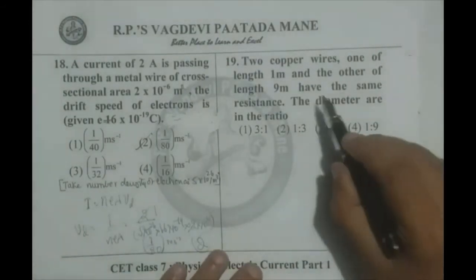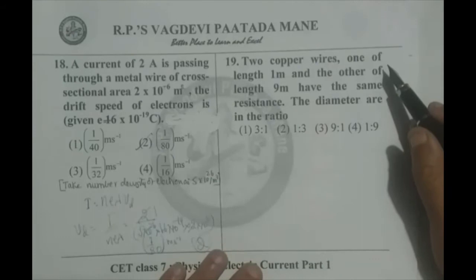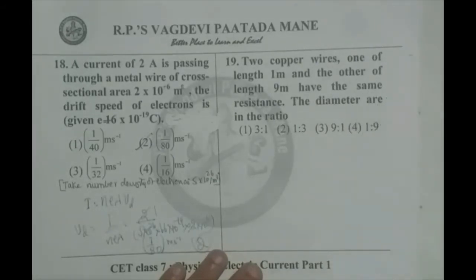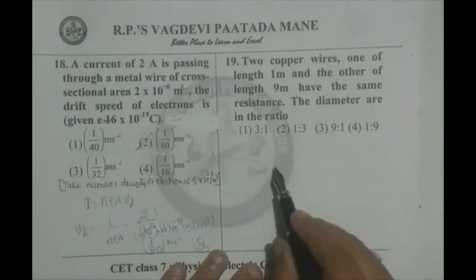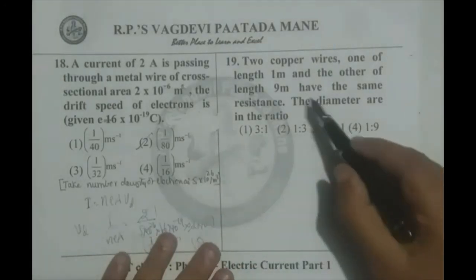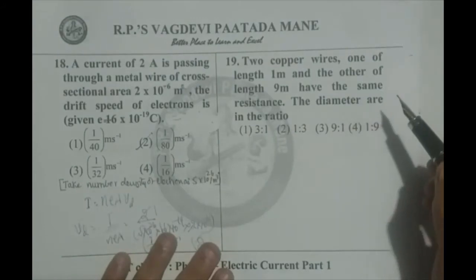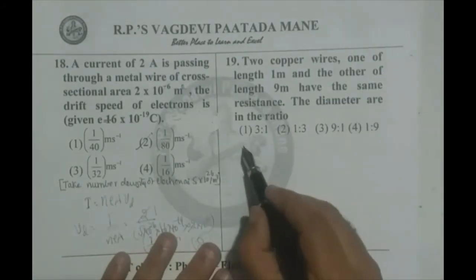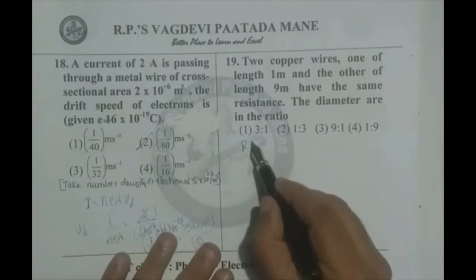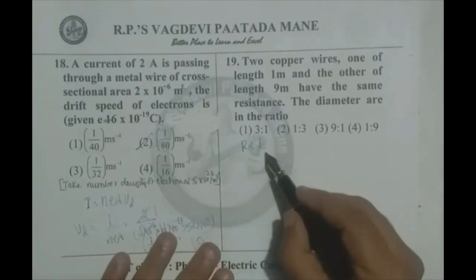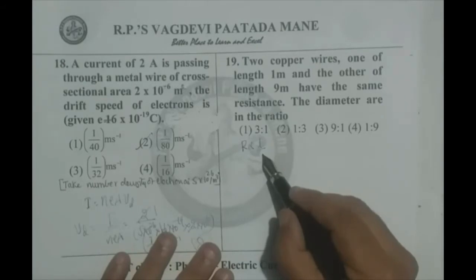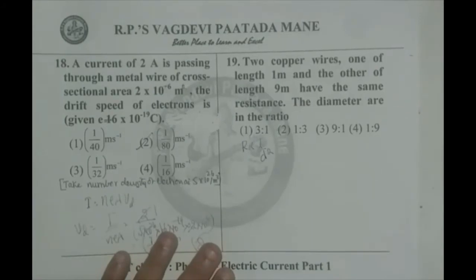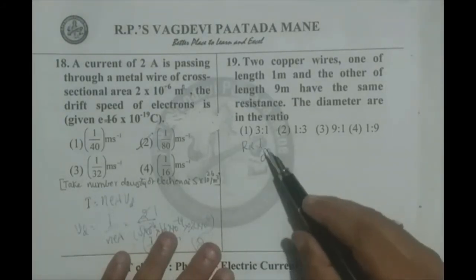Going for the 19th question. Two copper wires, one of length 1 meter and other of length 9 meter, have the same resistance. The diameters are in the ratio. It is given resistances are the same, but we have to calculate the diameter ratio. Therefore, I use R proportional to L by D square, because area is pi d square by 4. The remaining things are constant, so L by D square.